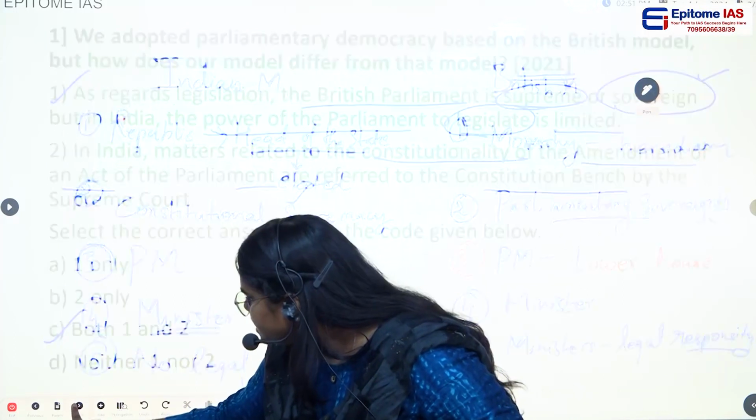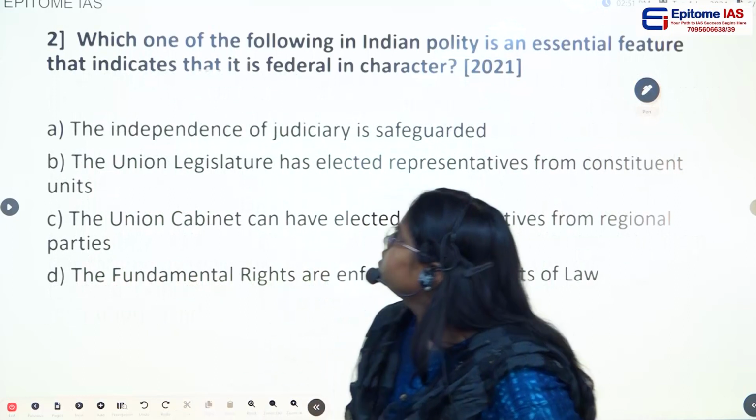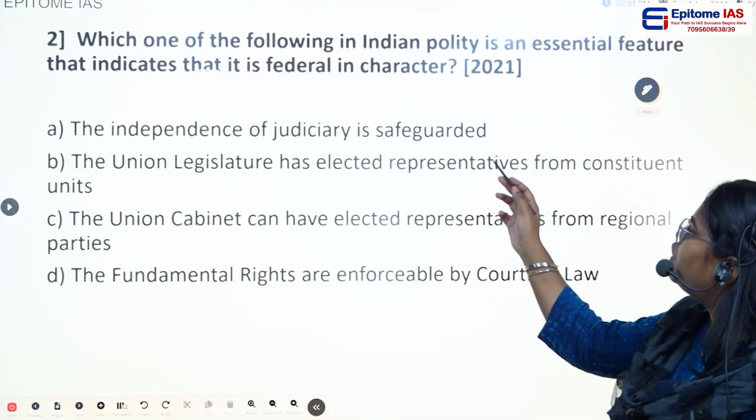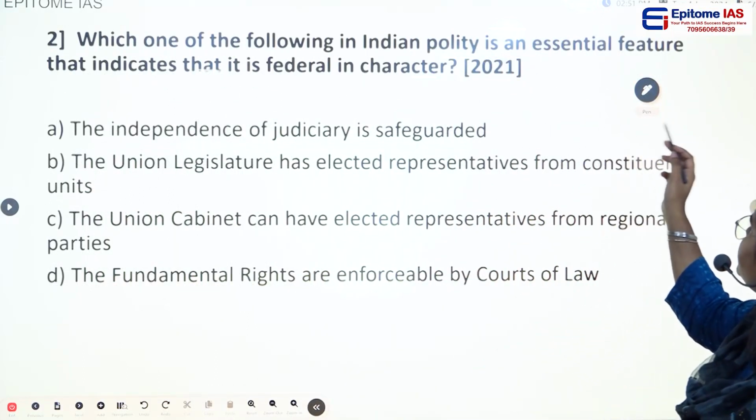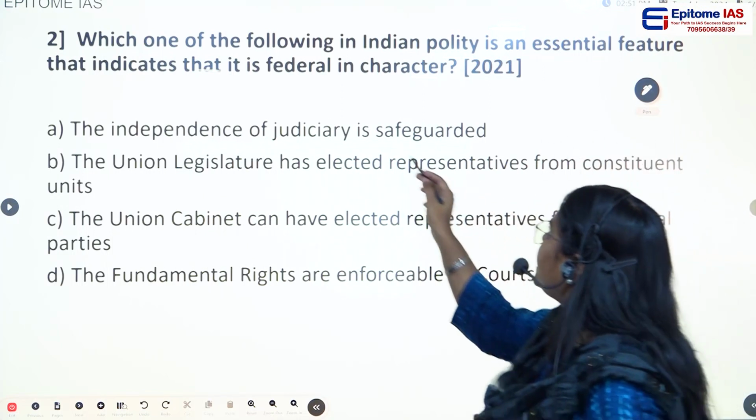So now let's go to the next question. So we have already discussed this. So the second question is, which one of the following in Indian polity is an essential feature that indicates that it is federal in character?